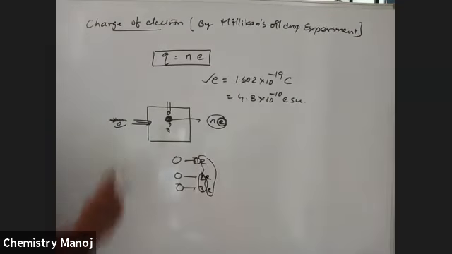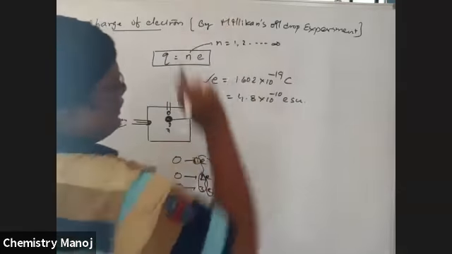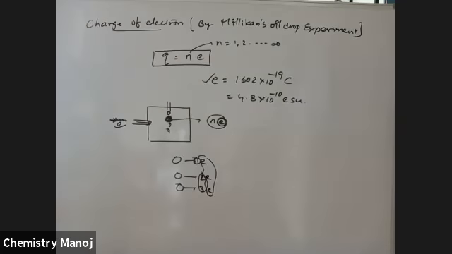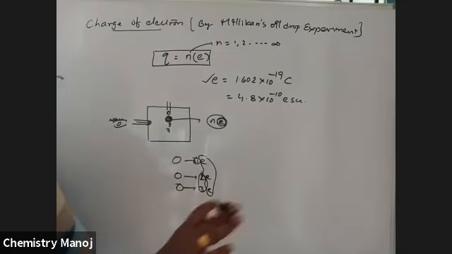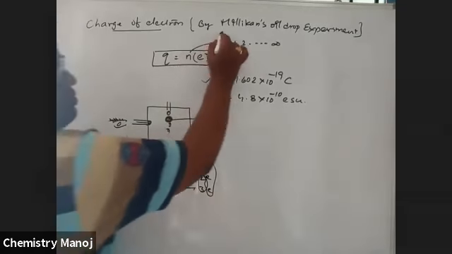So that is from the Millikan oil drop experiment. Here n has values 1, 2, 3, and so on. n is an integer. So it is an integral multiple of a certain value, and that value is e, the charge of the particle. This experiment is not in your syllabus, my dear boys, don't feel bad, so there is no need of this experiment.